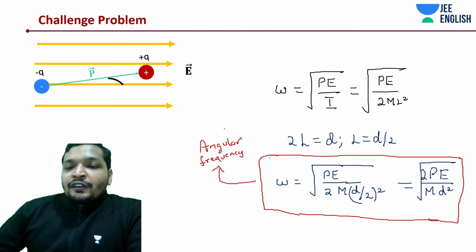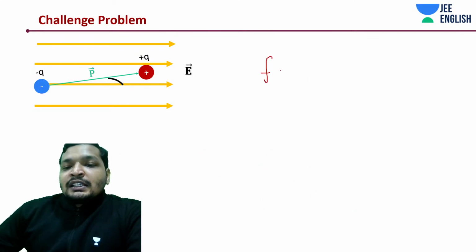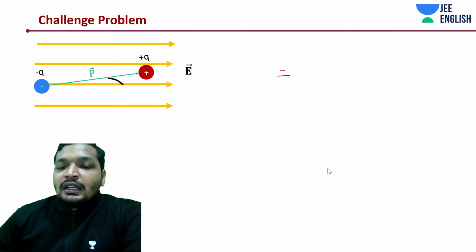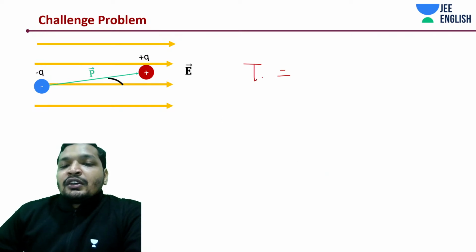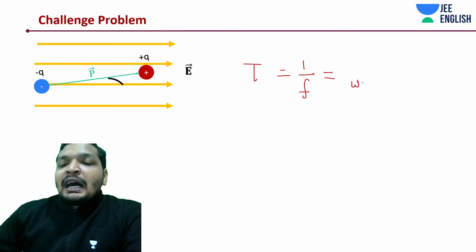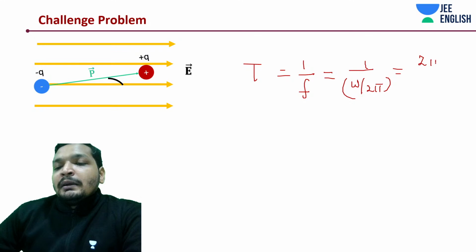So this is angular frequency. If you remember, frequency is equal to 1 by time period, or rather I should have written it as time period is equal to 1 by F, because that is very convenient for understanding. So frequency is equal to 1 by time period, and time period is equal to 1 by frequency, which is nothing but omega by 2 pi. F is what? Omega by 2 pi. So you'll be getting 2 pi by omega.